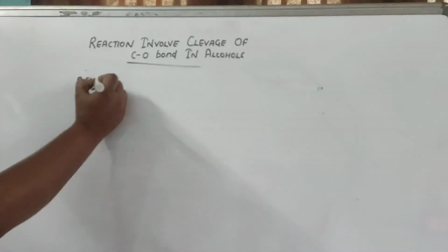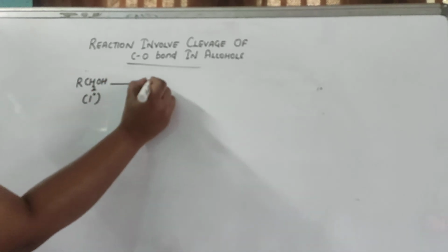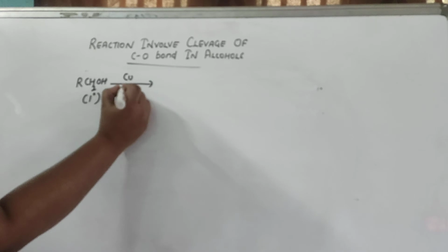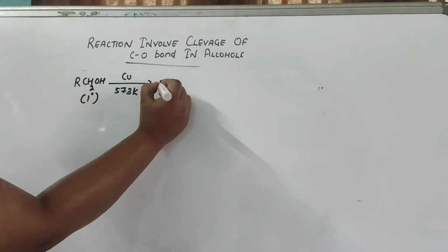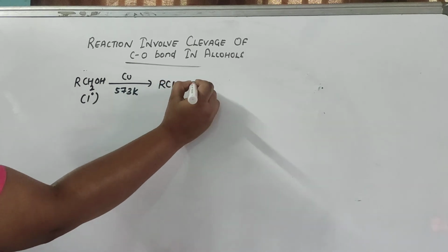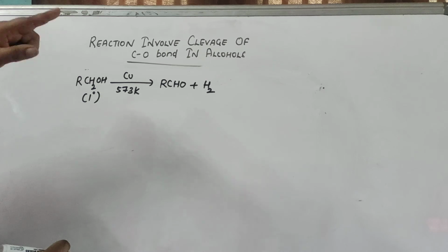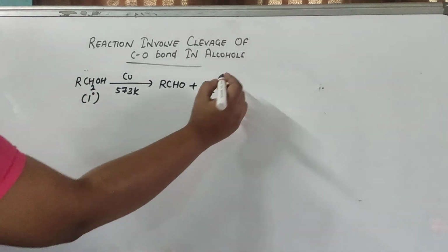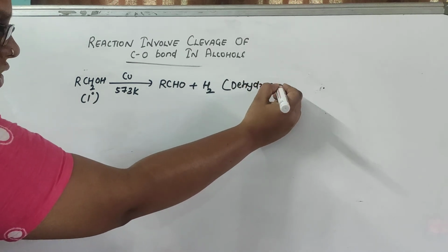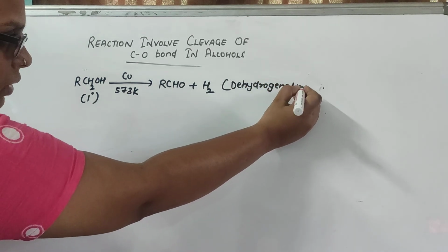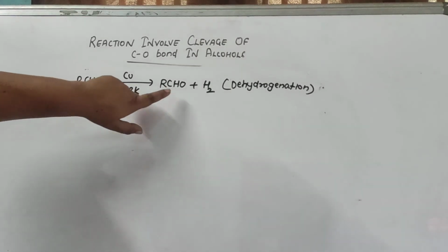This is a primary alcohol which we are treating with copper at 573 Kelvin. So what are you getting? You are getting an aldehyde, and hydrogen is released. So this is a dehydrogenation reaction, because hydrogen is removed. So with the primary alcohol, you are getting an aldehyde.